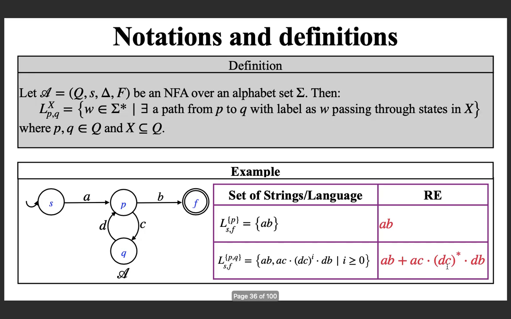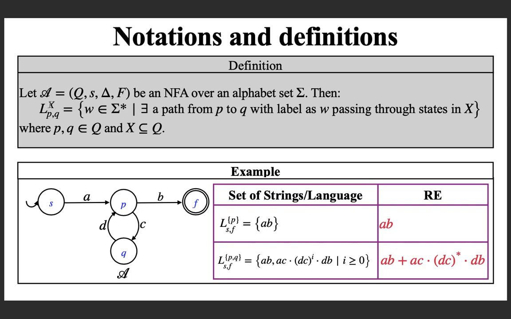And if you formally define, given an NFA, what is LPQX: it is the set of all strings W for which there exists a path from P to Q with the label W, which passes through only states in the set X as intermediate states. So you are not allowed to go through a state which is not included in X. So that is this notation.